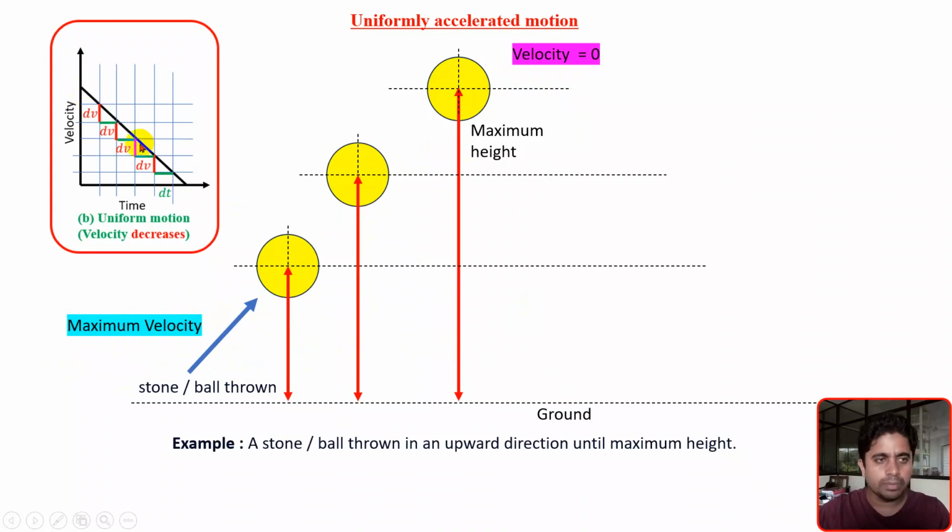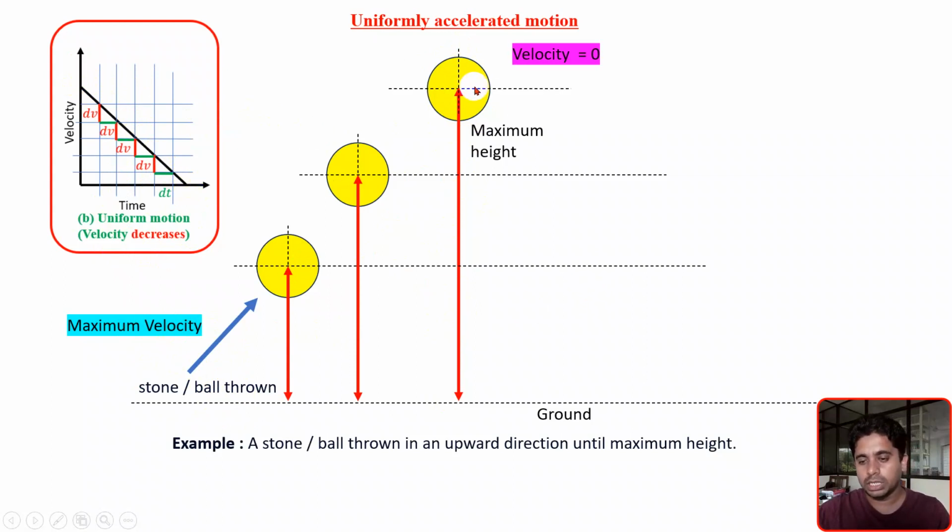In this graph, if I look at the change in velocity versus time for any time interval, 1, 2, 3, 4, 5, then the slope of this line, the ratio dv divided by dt, is constant throughout. So I can say this motion is uniform accelerated motion where velocity is decreasing. For this half of the journey, till the maximum height, the velocity of the ball is decreasing with uniform acceleration.